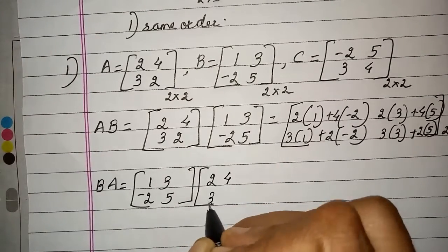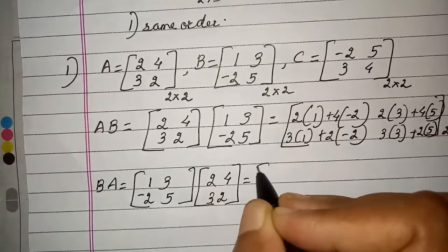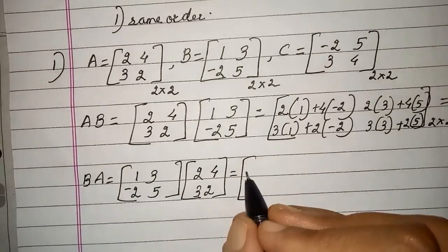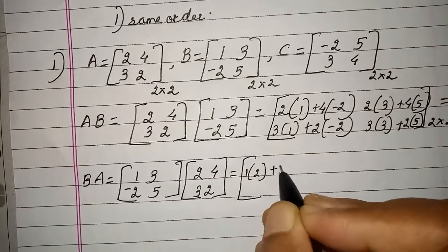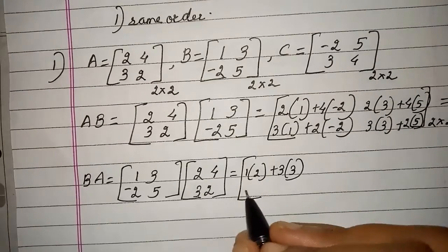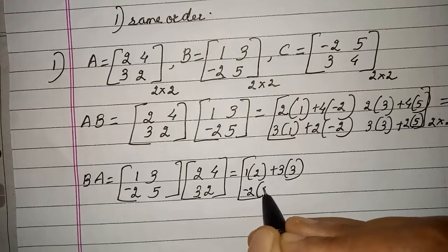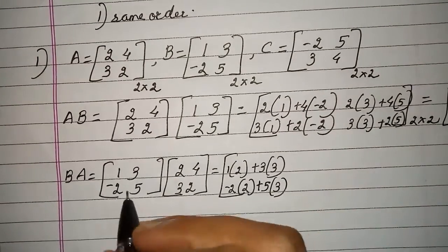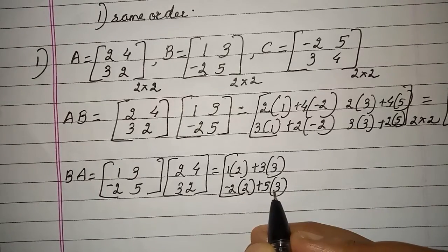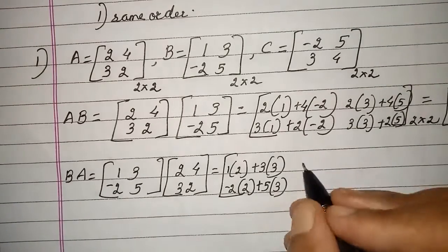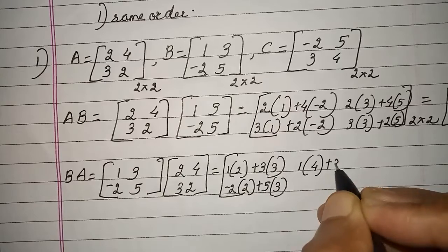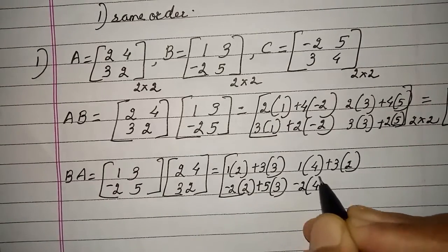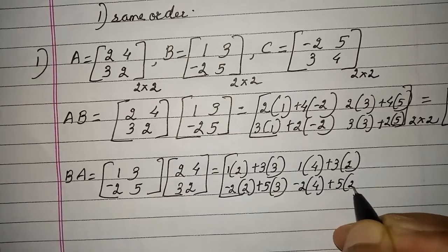So I'll write here 2, 4, 3, 2. Now first row first column, second row first column. So 1 into 2 plus 3 into 3. When you have practice, children, you need not write this. Once you get practice of multiplication, you need not write this step. You can skip it. First row, second column. So 1 into 4 plus 3 into 2. And here minus 2 into 4 plus 5 into 2.